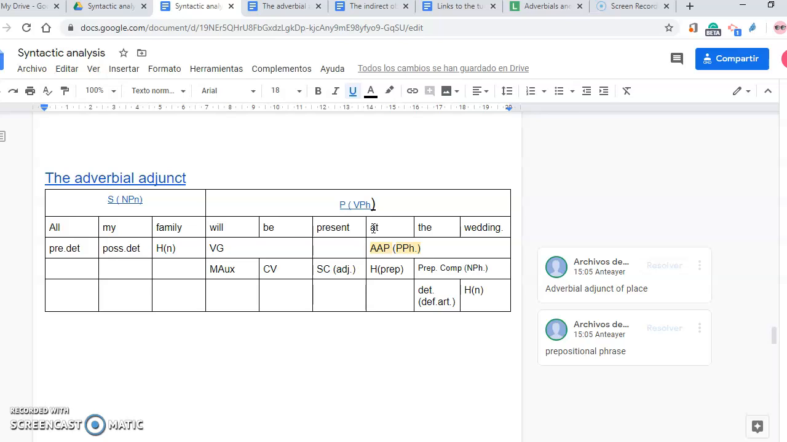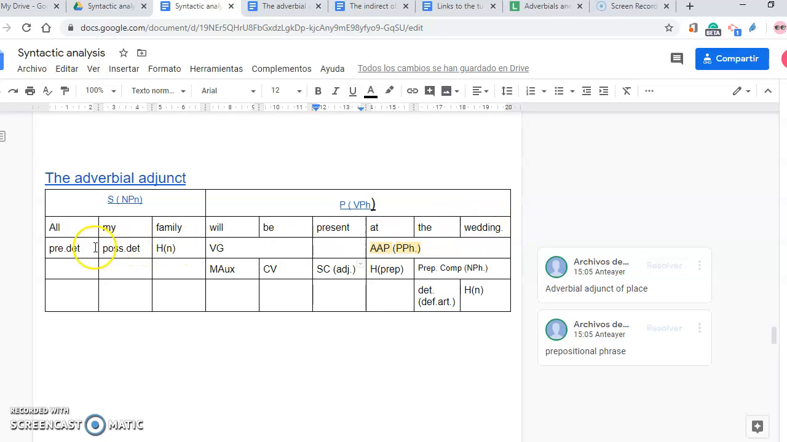Let's look at it. We've got the subject, that is the function, noun phrase is the category, predicate is the function, verb phrase is the category. We've got "all", that is a predeterminer. These are words that are before the determiners, like both, for example, or none. Then we've got a possessive determiner, head, that is the function, noun is the category. "Will be" is a verb group made up of a modal auxiliary and the verb to be, that is a copulative verb. "Present" is a subjective complement. That is the function. Adjective is the category.